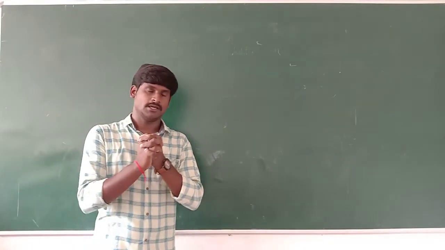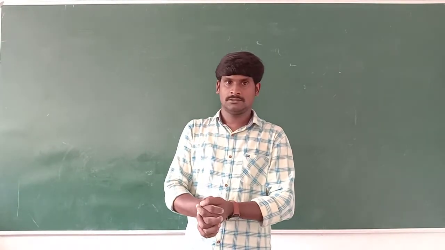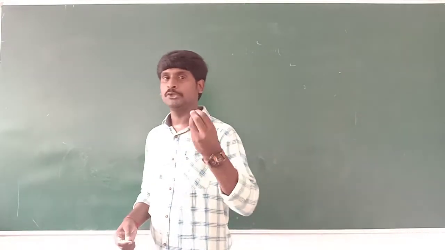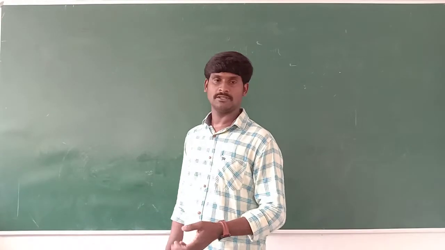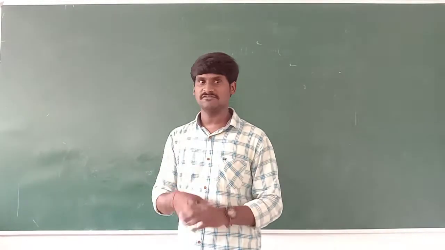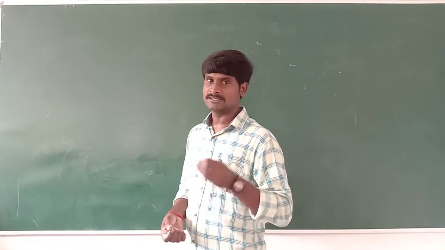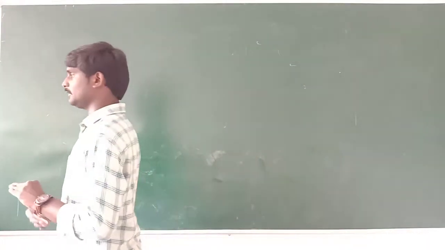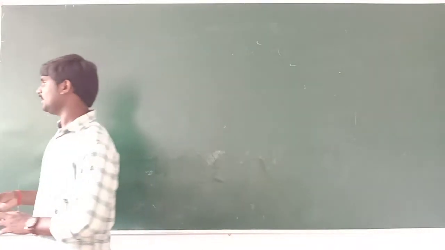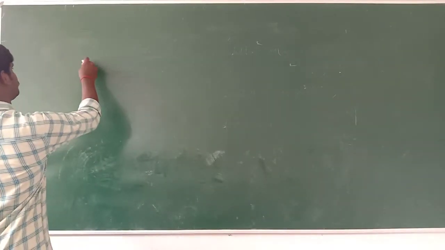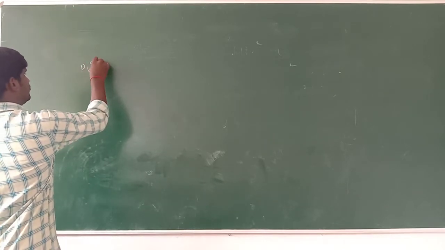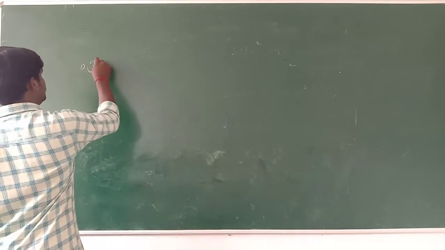For example, my food habits are not equal to yours, and your food habits are different from mine. So based on the food habits, there are three types of heterotrophs. Three types. One is called heteros.